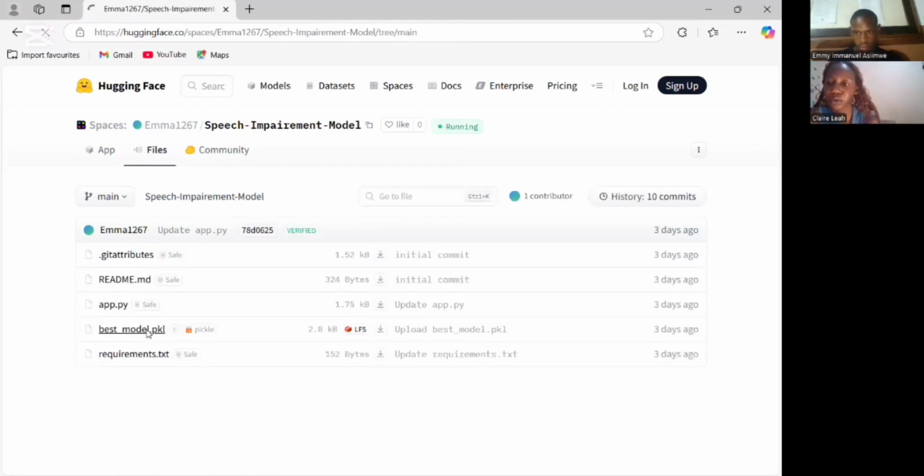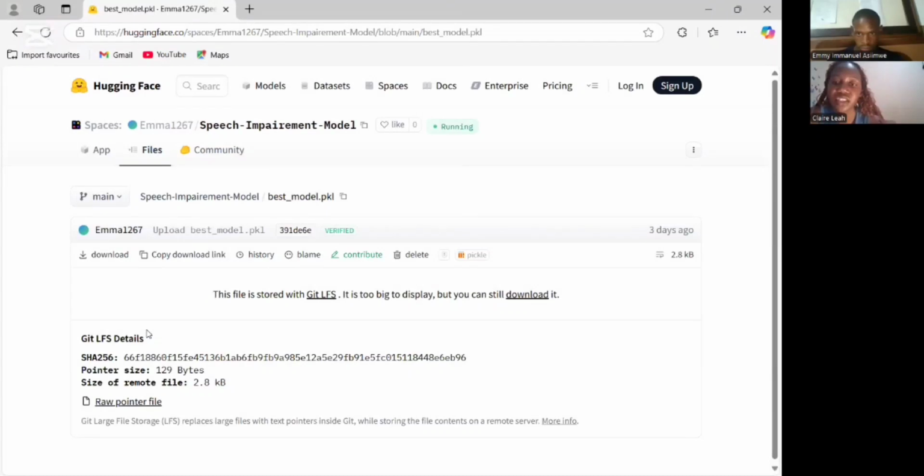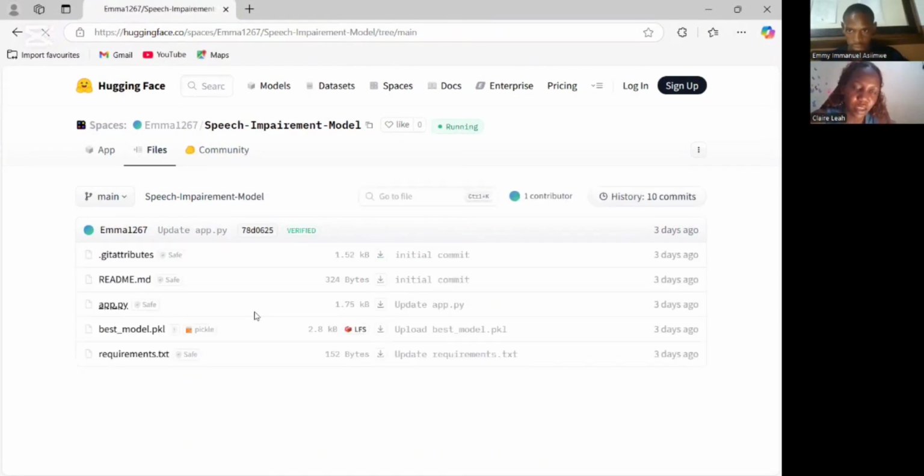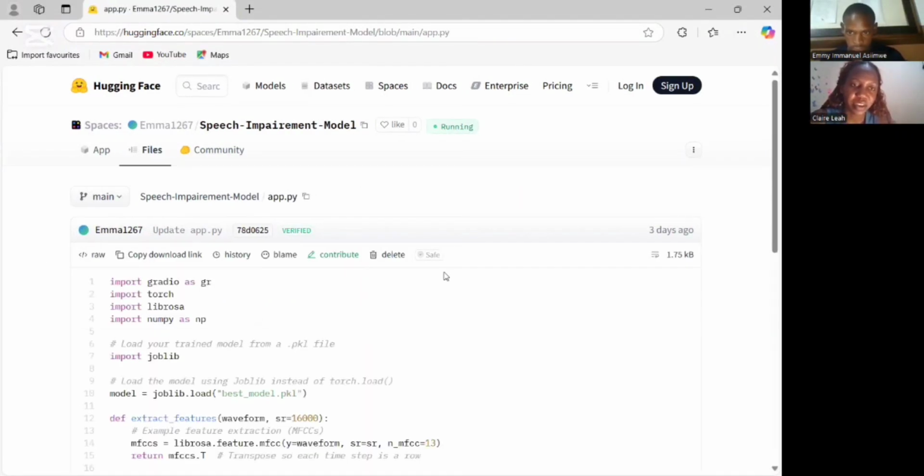Then another file-based model, we changed the logistic regression model to PKL format for deployment on the Hugging Face. Then we load the converted model using the joblib. Then here is our code. Let me invite my colleague Emma. So hello everyone, we'll be sharing next one.